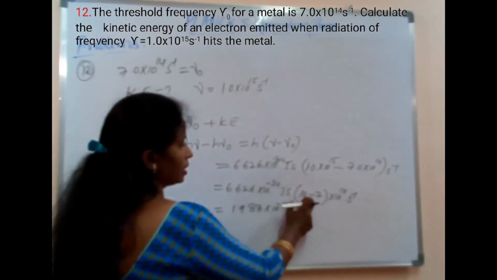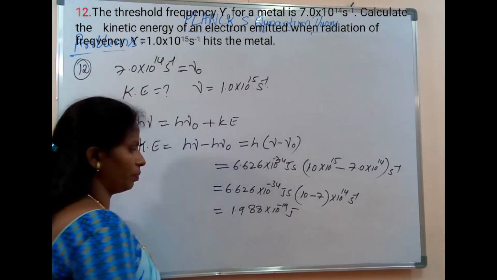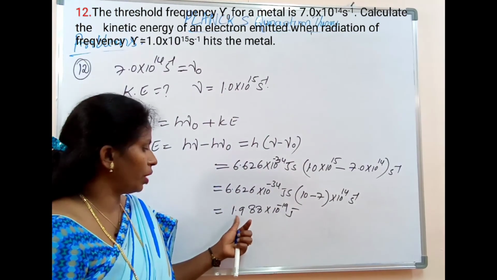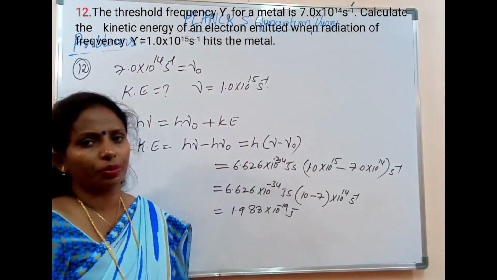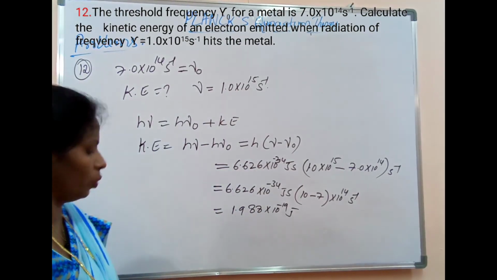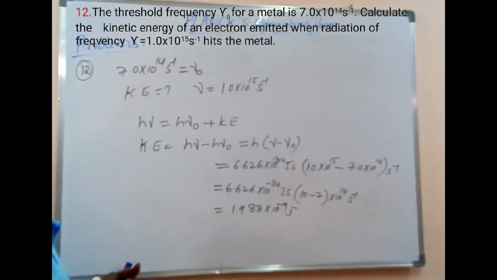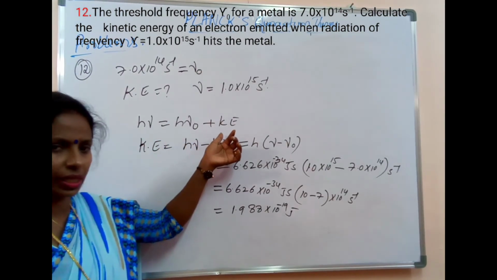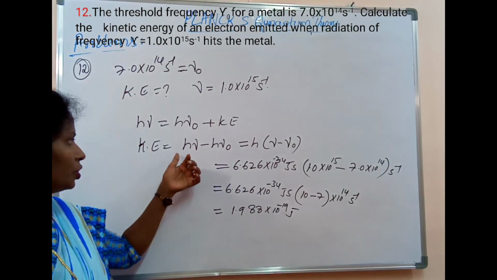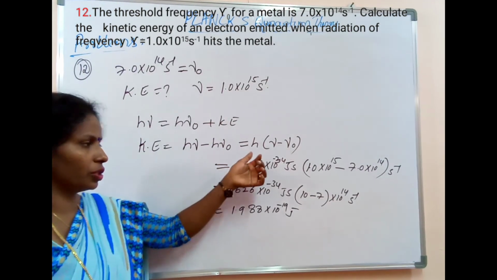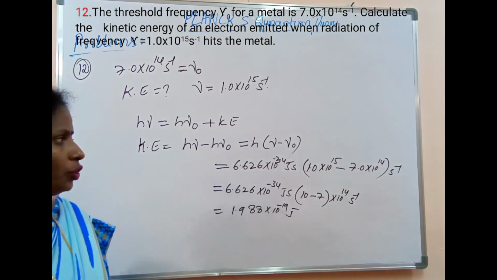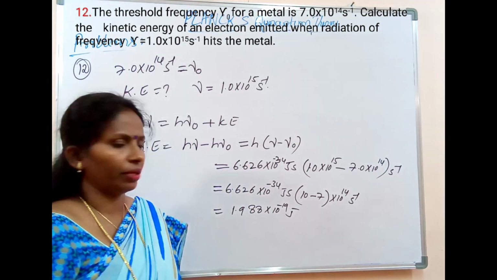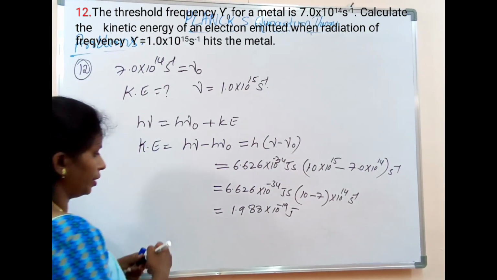After simplification we will get 1.988 into 10 to the power of minus 19 joule. This is according to Einstein's equation, h nu is equal to h nu naught plus kinetic energy. Kinetic energy is equal to h nu minus h nu naught, which is h into nu minus nu naught. You simplify this one. This is the kinetic energy.